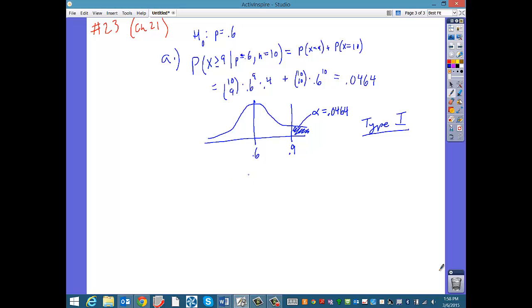Now the next part, C, is very tricky. This actually had me stumped for a while. It says, what if the player has improved and his new value of p is 0.8. So that's like right here. Let's say that's the actual center of the distribution.